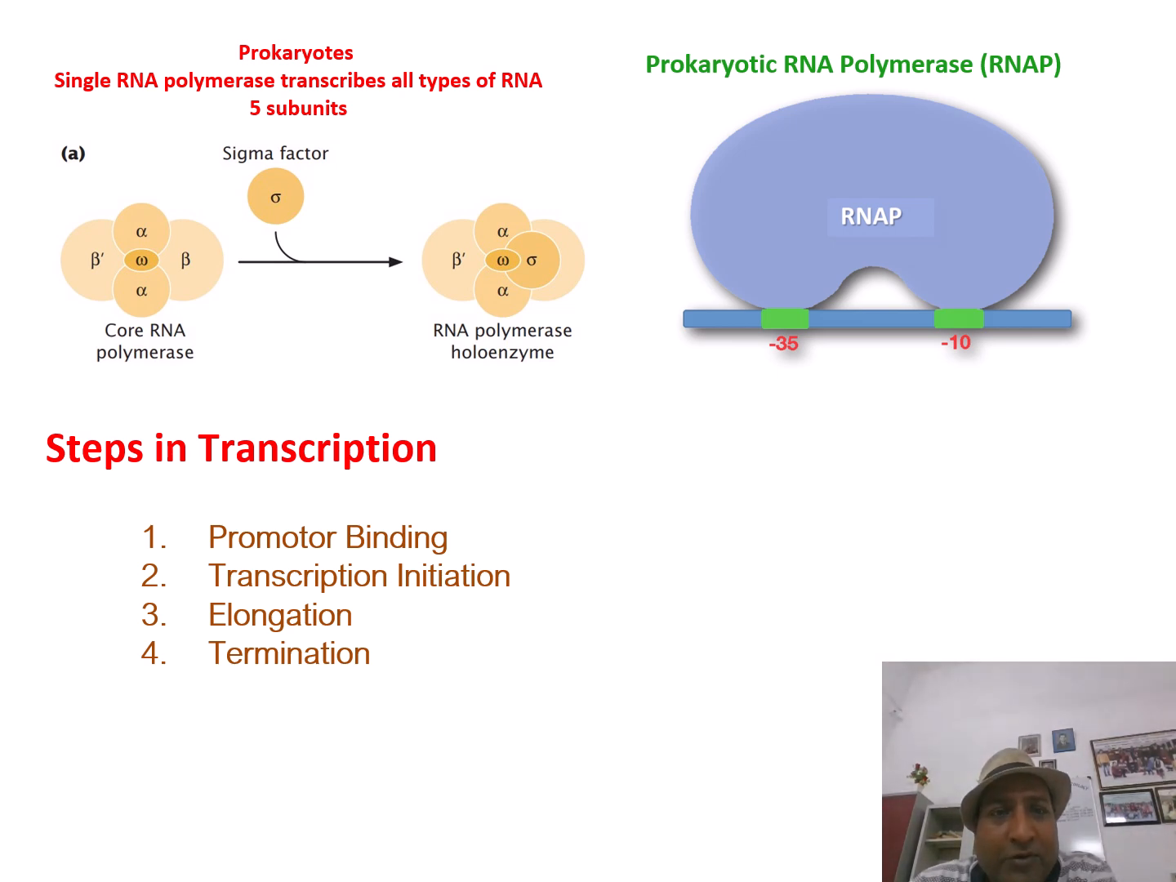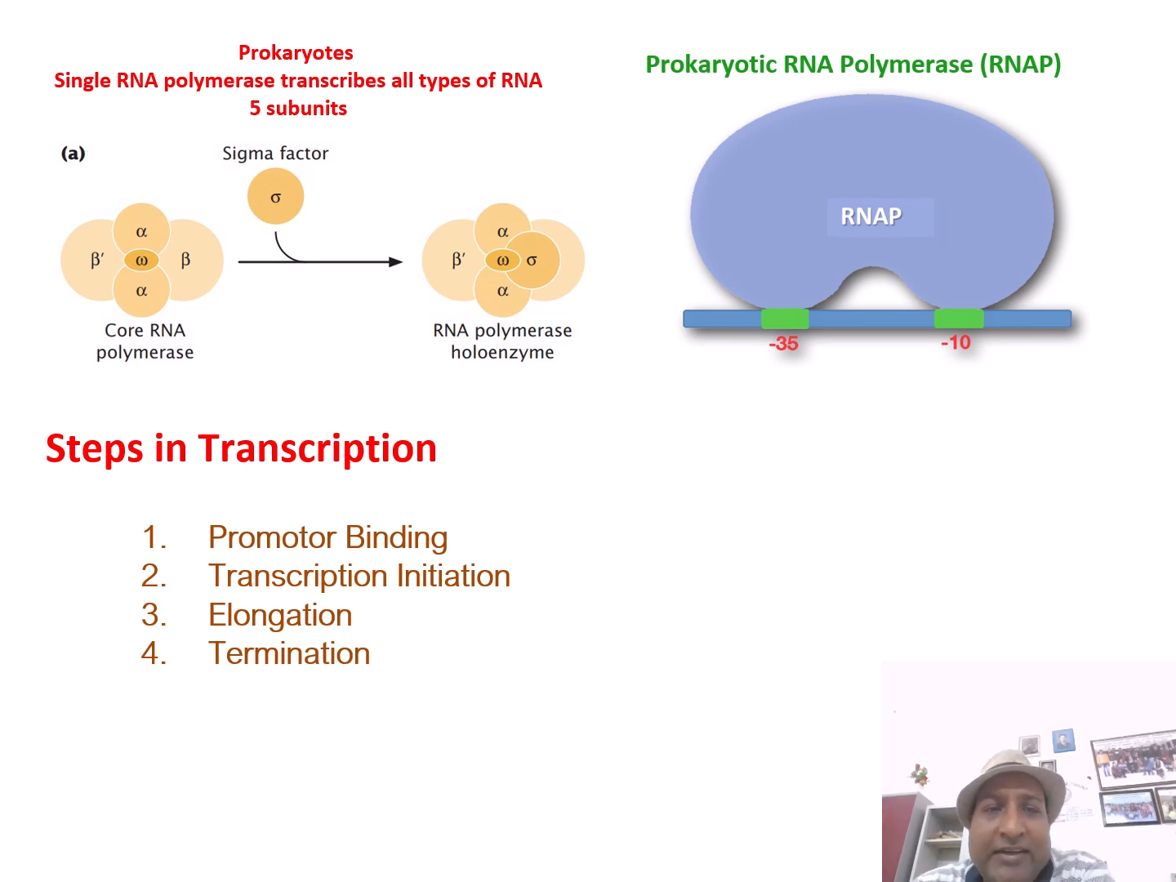So, the prokaryotic RNA polymerase. Prokaryotes have only a single RNA polymerase, which transcribes all kinds of RNA, that is tRNA, mRNA, and rRNA. It has a 5-subunit unit that is known as core RNA polymerase: alpha 1, alpha 2, beta, beta prime, and omega subunit.